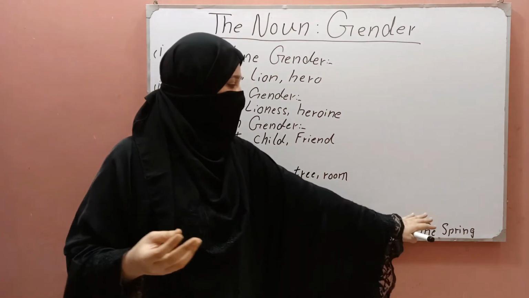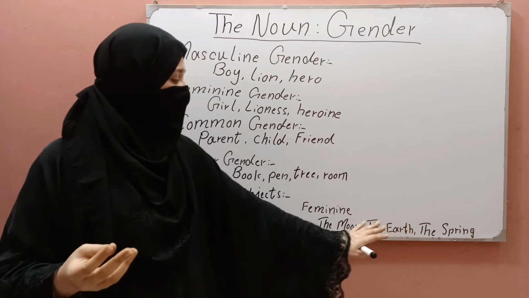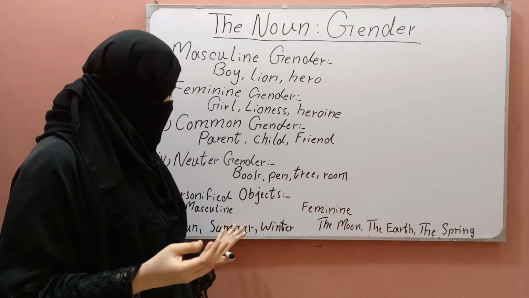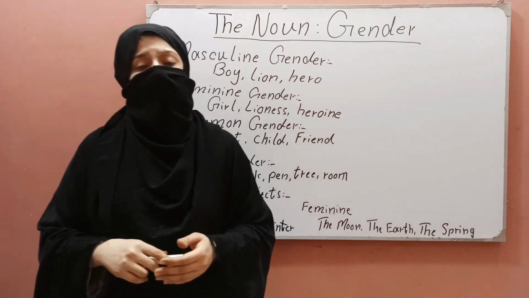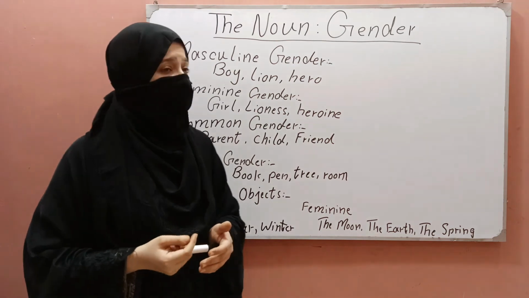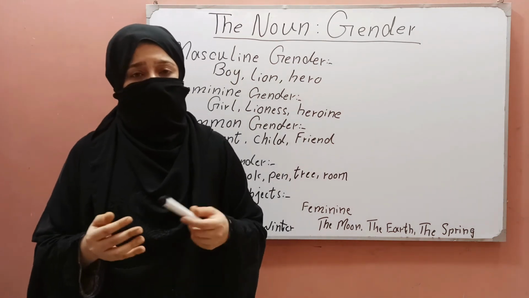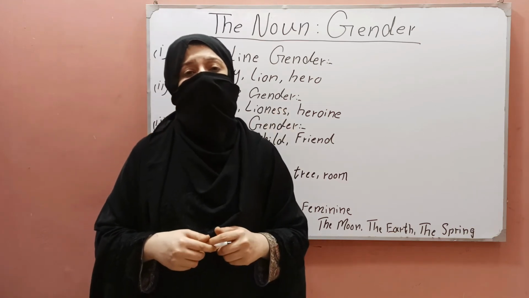The earth and the spring are used for beauty, and they are included in feminine gender, and all these others are included in masculine gender. Now we move towards another step, forming gender.